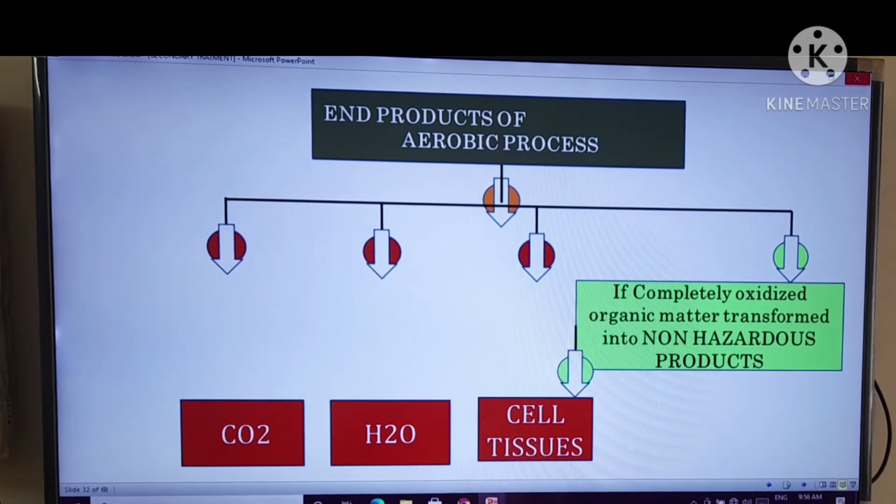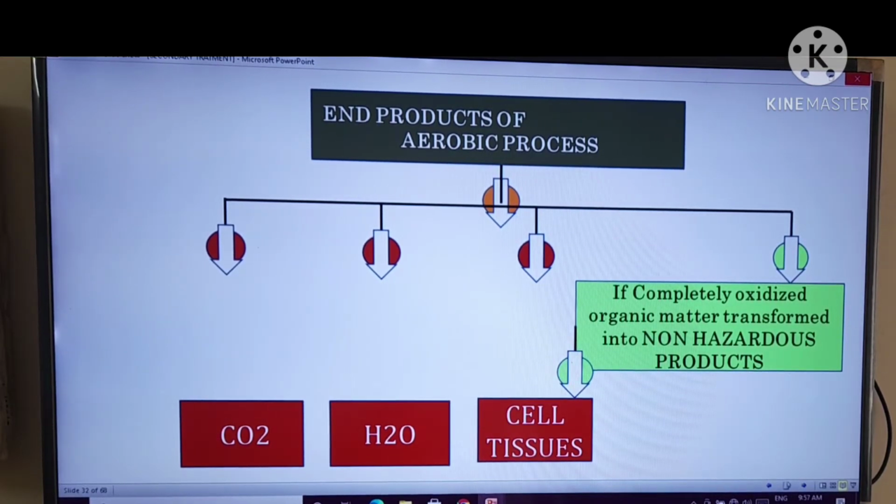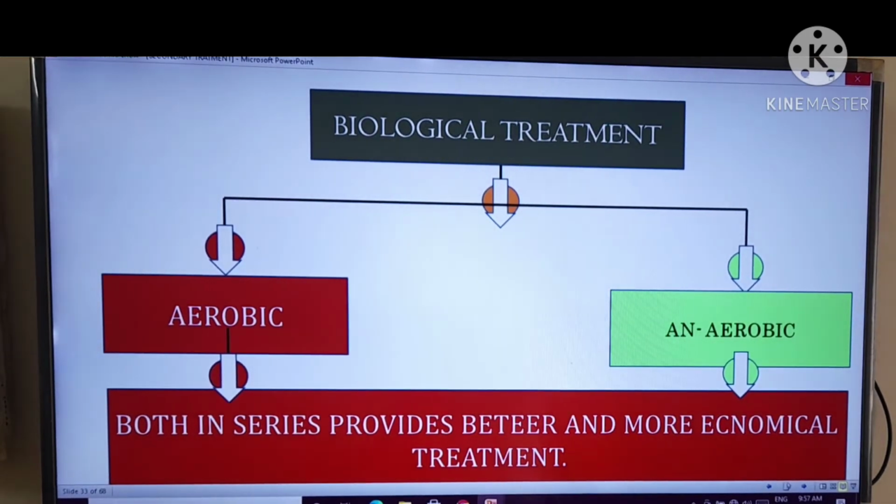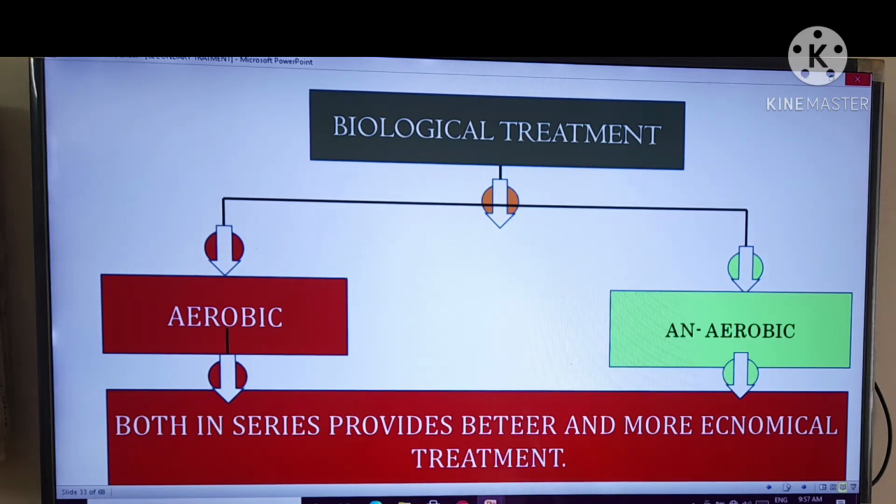The end products of aerobic processes are the same: CO2, H2O, and cell tissues. These are the three common things. And another one is that the completely oxidized organic matter is transformed into non-hazardous products, right? This is the aerobic process. That means in biological treatment, with aerobic and anaerobic, both processes in series, we can provide better and more economical treatment. You understand that.